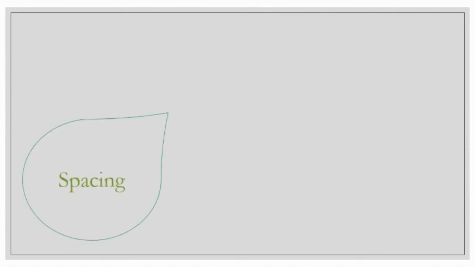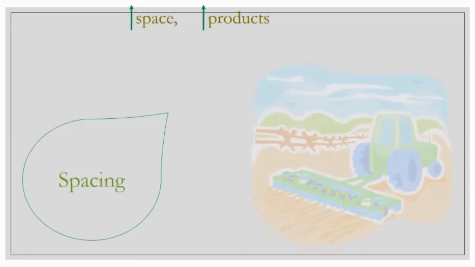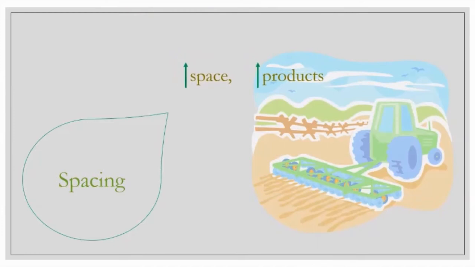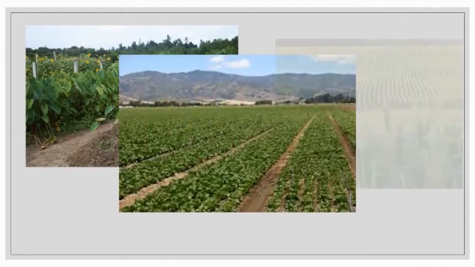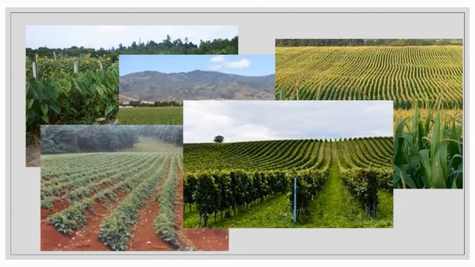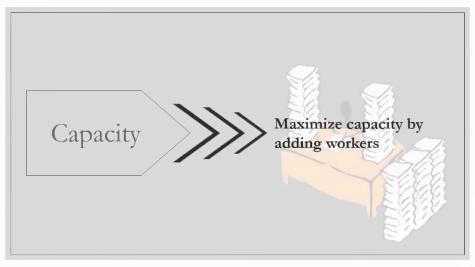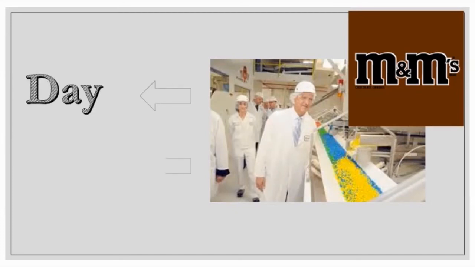Besides, space is also one of the determinants. With space, we can put in technologies that reduce the time of production, or we can use more space to produce more products. This determinant will show an elastic graph. For example, land. Farmers should use the land more efficiently so that they can produce more crops at less cost of production. The next determinant is capacity. Firms can add more workers for the next shift to maximize capacity. For example, M&M chocolate should employ more workers for 2 different batches to work days and nights.